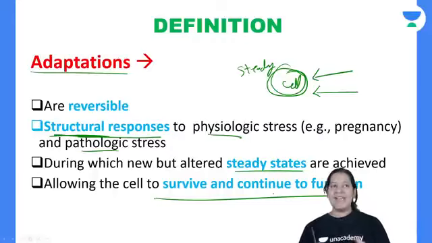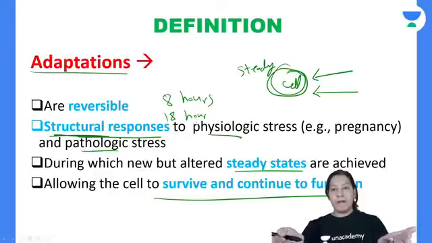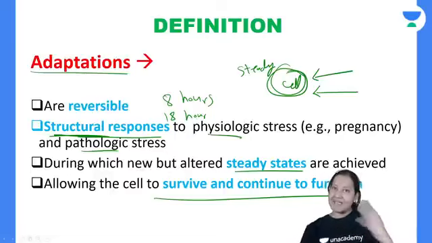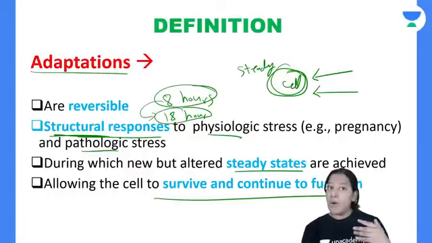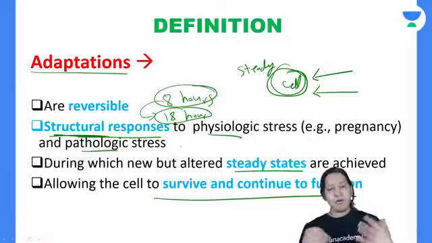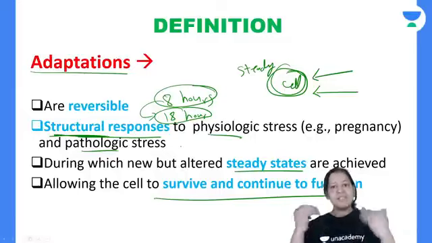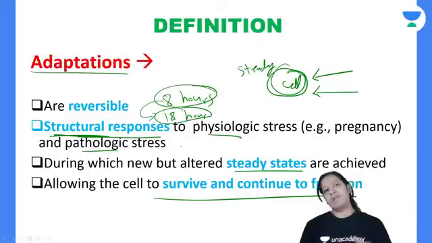So today I will study for 18 hours. I will make some structural and functional changes inside my body to overcome this stress, to achieve a new steady state. My steady state is 8 hours. Daily I study for 8 hours very comfortably. But instead of 8 hours, now I have to study for 18 hours. So I have to make some structural and functional changes inside my body. That is adaptation. I am adapting for my exams, in order to survive, to continue to function.